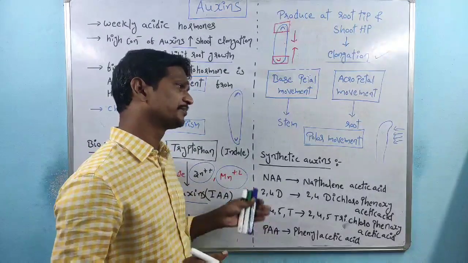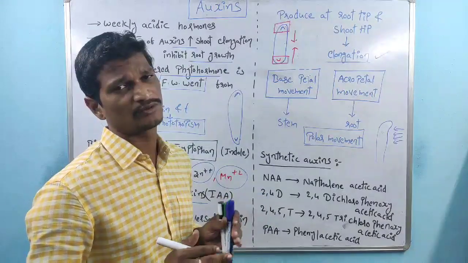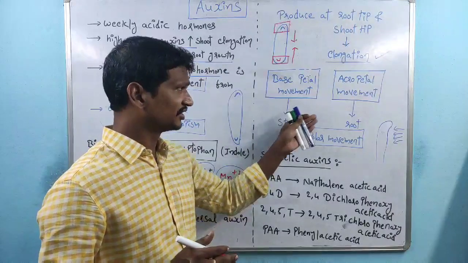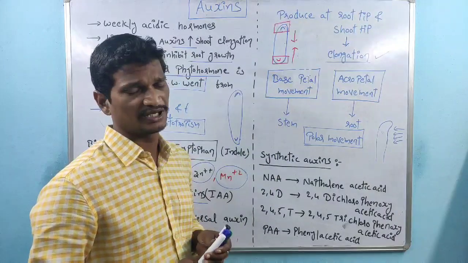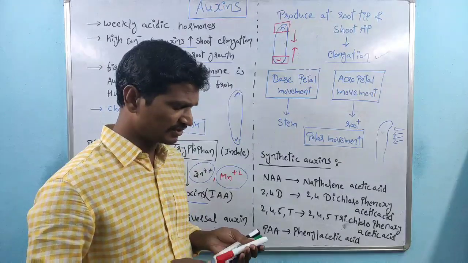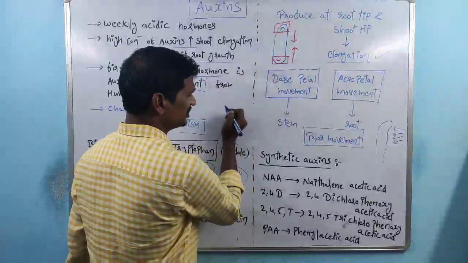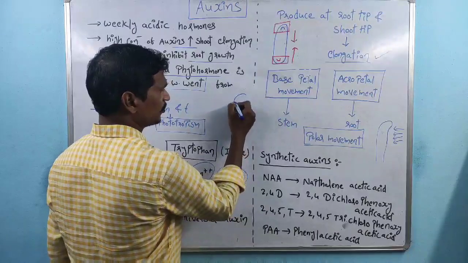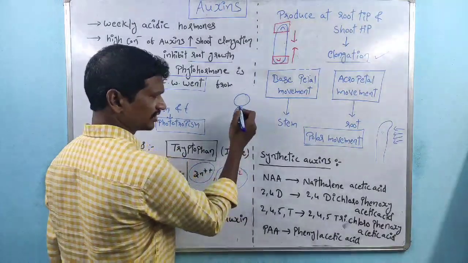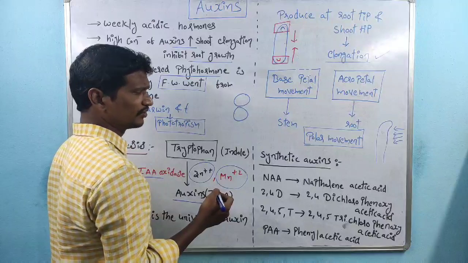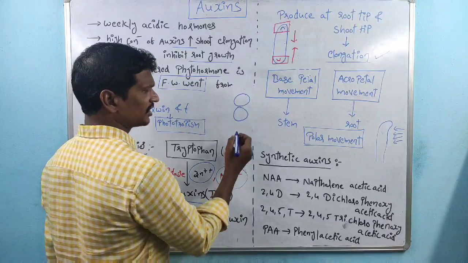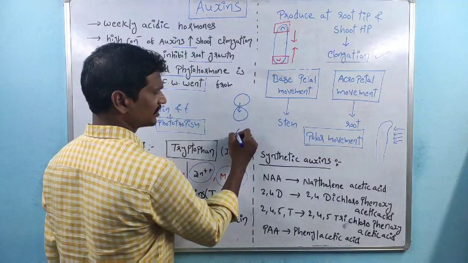And all of you remember this one is called polar movement. Generally these auxins are transported by polar movement. So what is polar movement? Suppose auxins are transported from one cell to another cell.